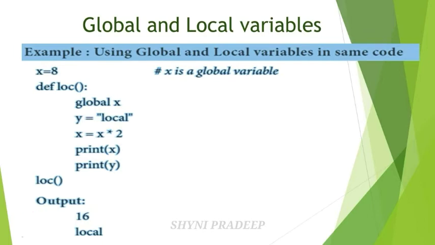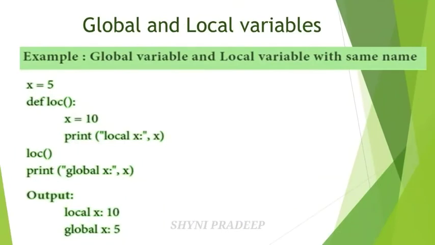And one more thing, you can use the same name for a local and a global variable. Okay, see one example. Here X is equal to 5 is given, that is the X variable is defined outside the function, so it is a global variable. And the next local scope, that is an x variable is given also. This is one x, this is another x. Okay, here x is equal to 10, this is the local variable, and print local x.